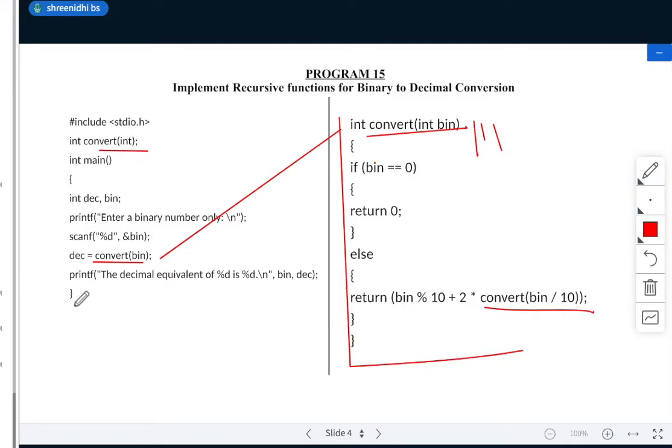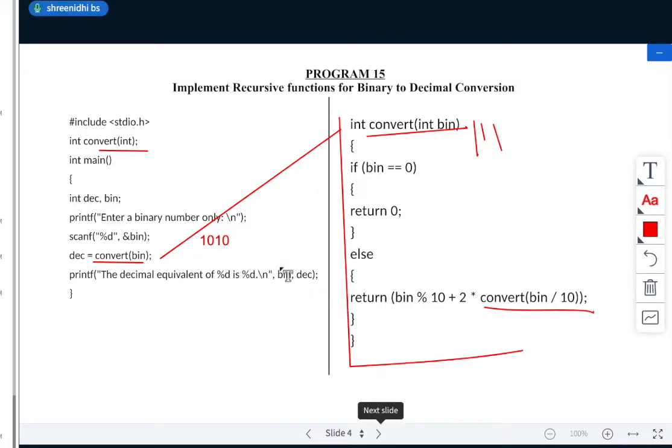So let's take the input as 1 0 1 0. Let my input be this. What will be the output? If my binary number is 1 0 1 0, what will be the output? Reply fast. What is the decimal equivalent of this 1 0 1 0? 10. So yeah, now I'll explain this in the next slide.